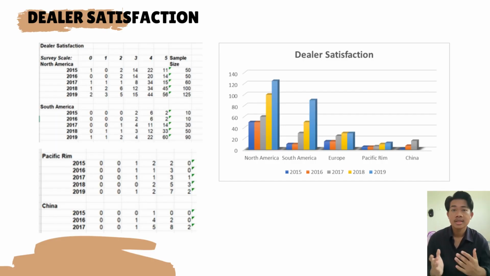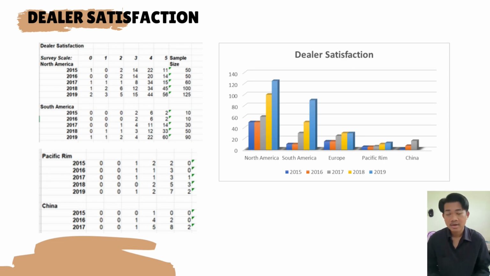Firstly, look at the database of dealer satisfaction. This graph shows the summary of dealer satisfaction from 2015 to 2019. It is a survey scale from 0 to 5 based on the dealer satisfaction from North America, South America, Europe, Pacific Rim, and China. Each of them has a different sample size with the different years starting from 2015 until 2019. There are many ways to interpret the data into charts.